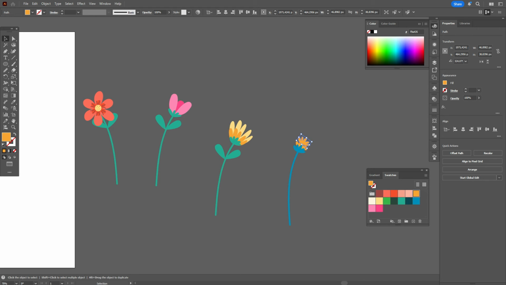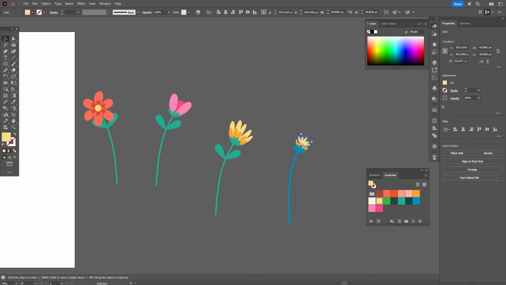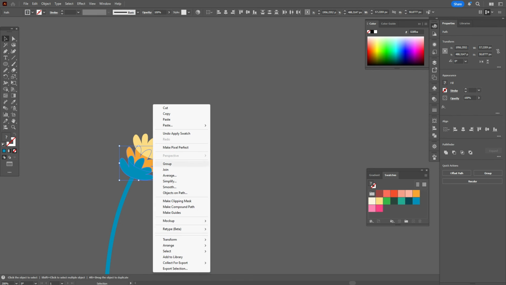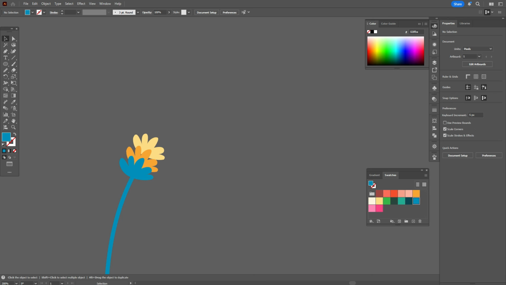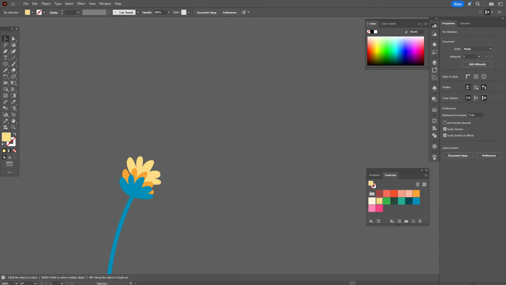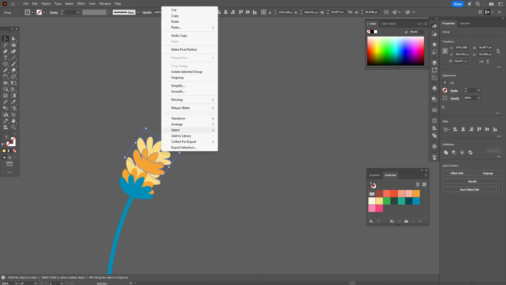Now copy and paste the yellow one and take light yellow color and bring these two shapes to front. And now just make that yellow shape a little bigger. Now select these two shapes, hold Alt and make copies, or copy and paste and make copies as you like.